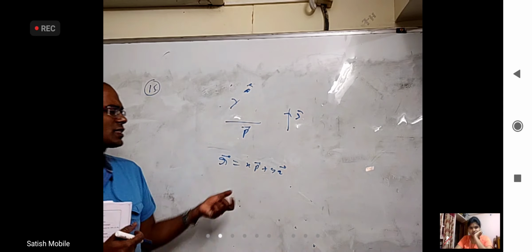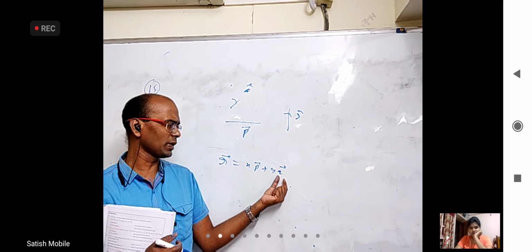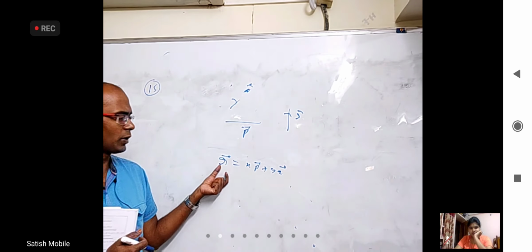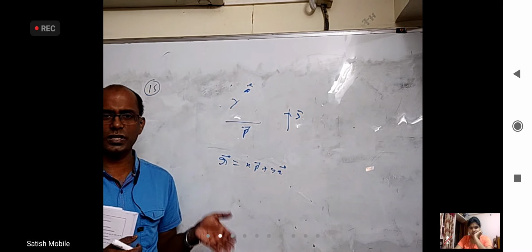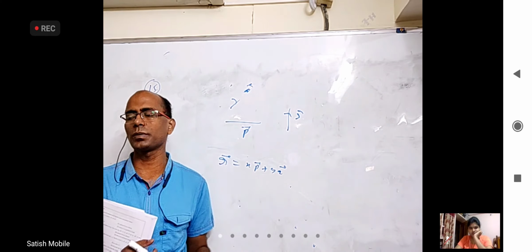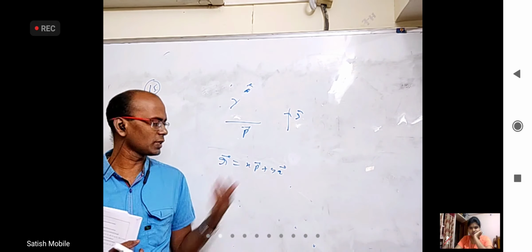Instead of i, j, k, this can be in terms of A bar, B bar, C bar, and then compare the coefficients of A bar, coefficients of B bar, coefficients of C bar. You will have three equations and two unknowns, and it is the same thing.